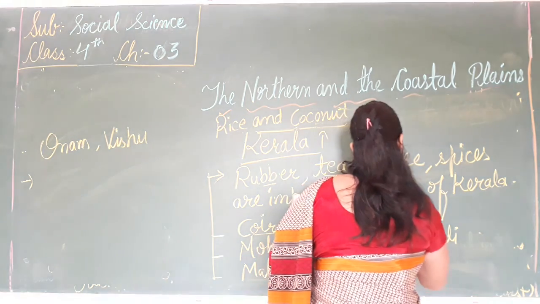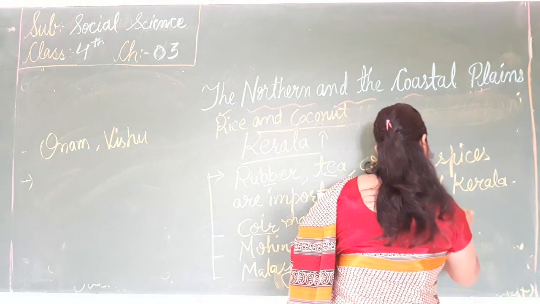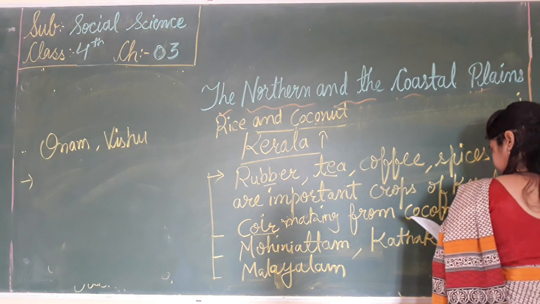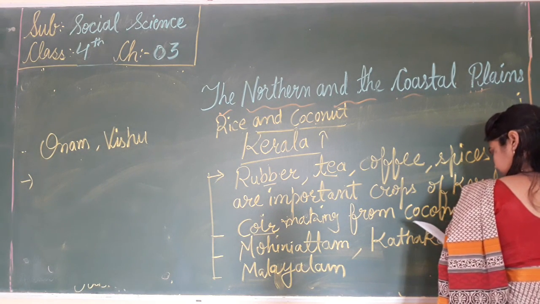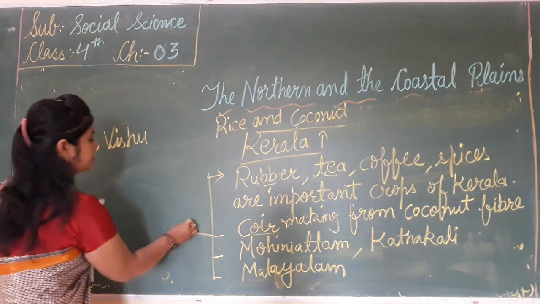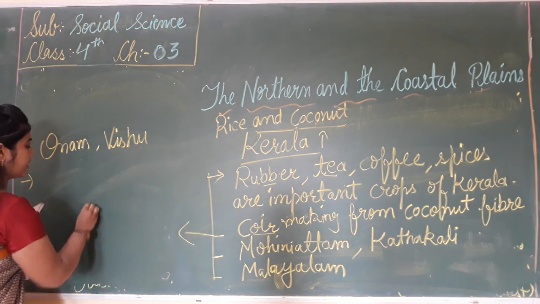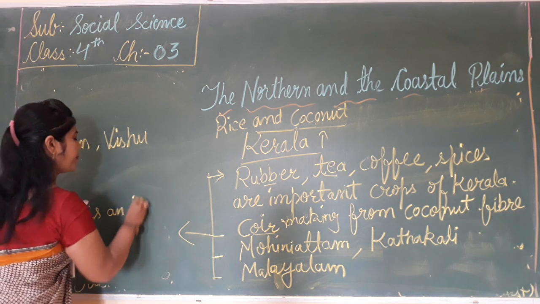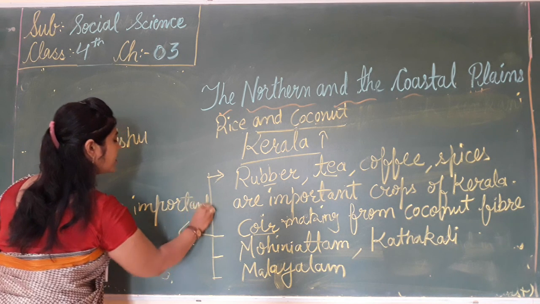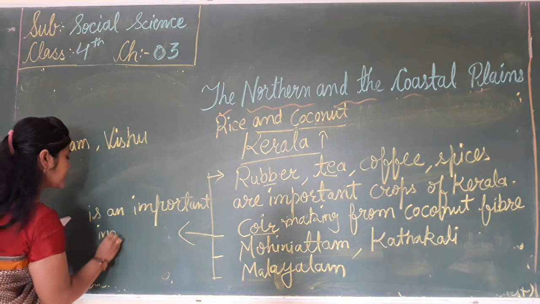Coir making from coconut fiber is an important industry.